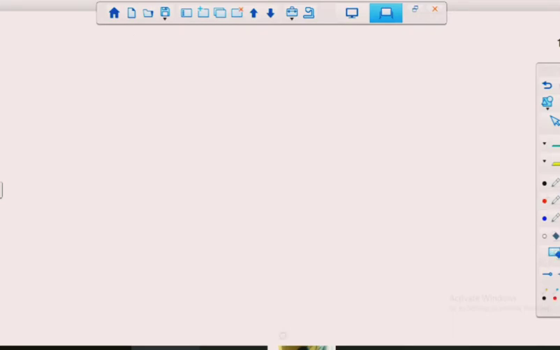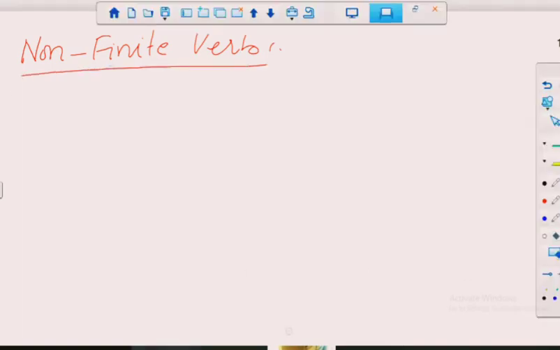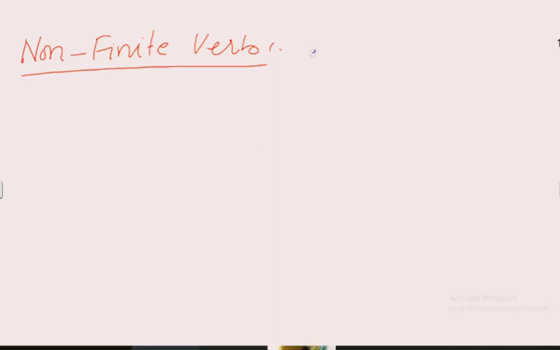Secondly, we have the non-finite verb. A non-finite verb cannot be the main verb or action verb. It doesn't perform or show any action.